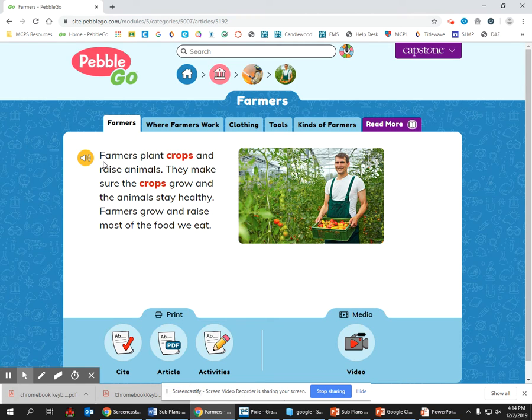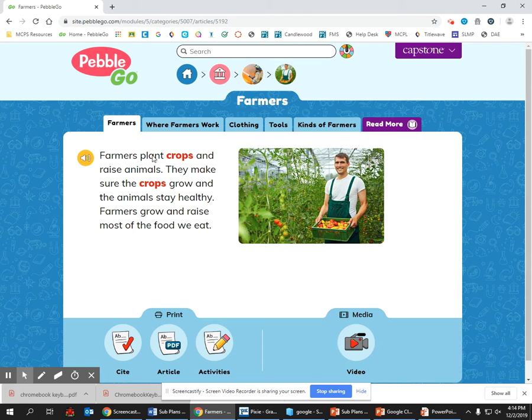Let's read the first sentence together. It says, farmers plant crops and raise animals. Does that answer our research question? Yes, it does. What does it say that farmers do? It says that farmers plant crops.